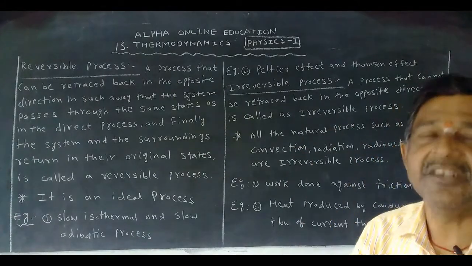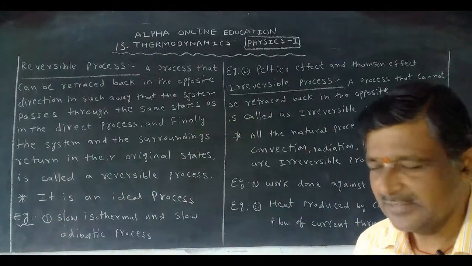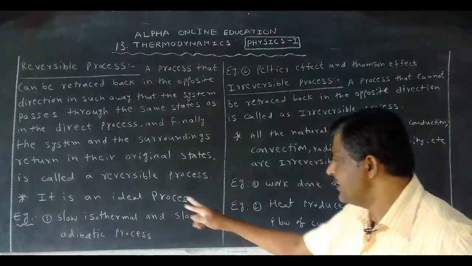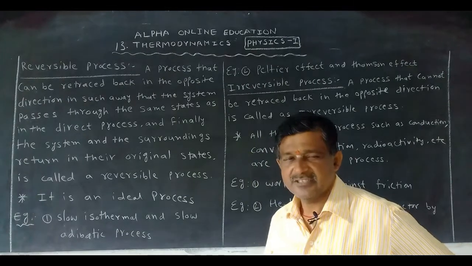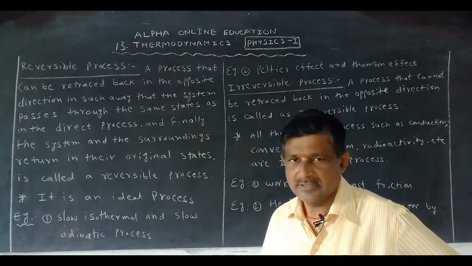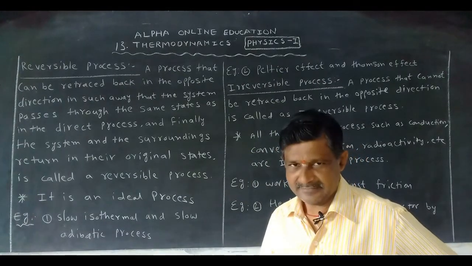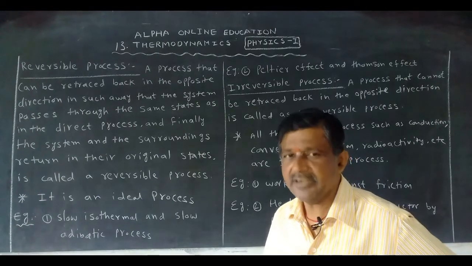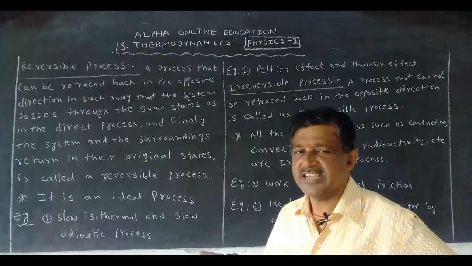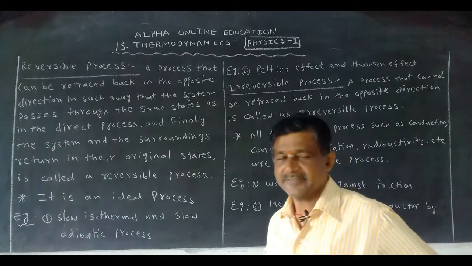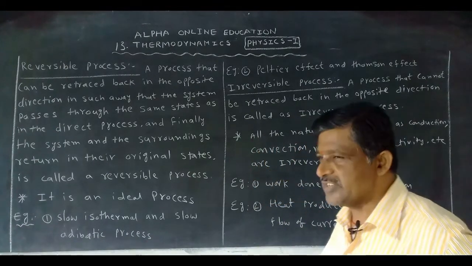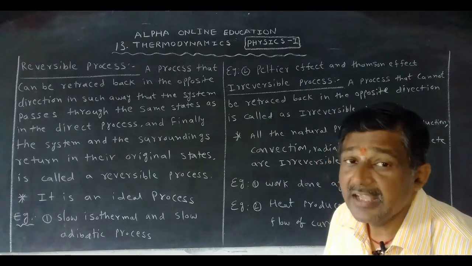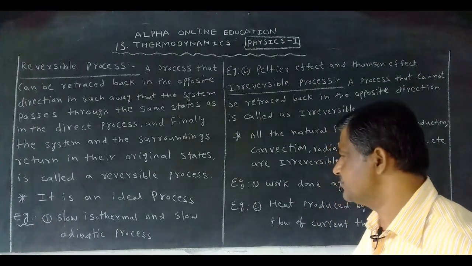It is impossible in practice. That's why we can say it is an ideal process. Just imagine, ideal. We want to try like that, but it is not possible, but we can say there is a chance we can get it. Okay, that's why the reversible process is called an ideal process.